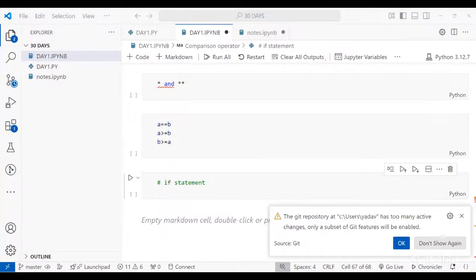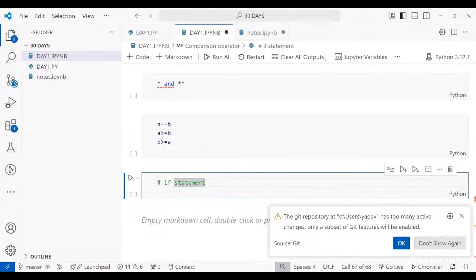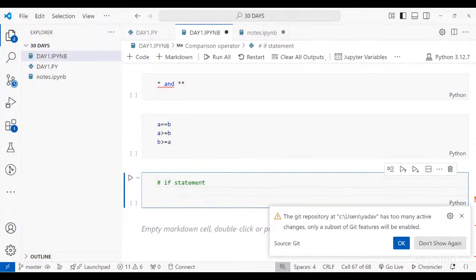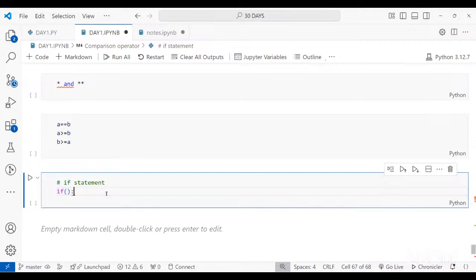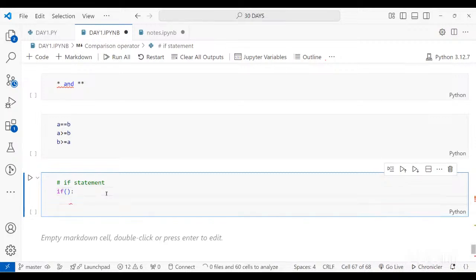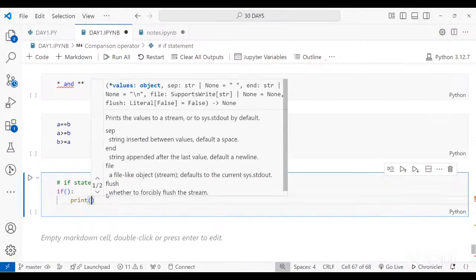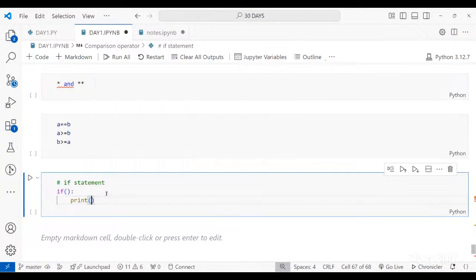All right. So the first type of conditional statement is the if statement. For the if statement, the syntax is that you have to write the if keyword. if is a reserved keyword in Python, so you cannot use it as a variable anywhere. You write if, then brackets, then add a colon, and then write down whatever you want to do. Suppose I want it to print something. So I can simply say if, bracket open, and then in the next line print.